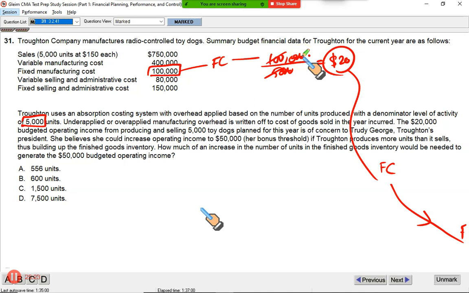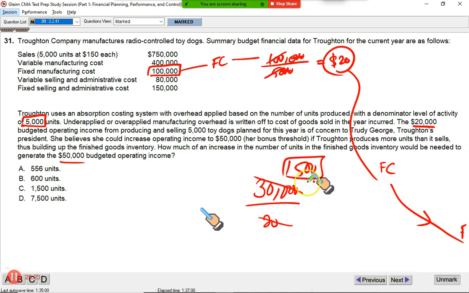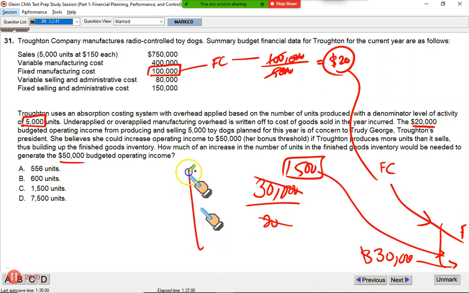So if every unit we produce takes $20 away from fixed cost and hides it in the closing stock, how many more units should we produce? Since we want to raise our profit from 20 to 50, we need extra 30,000 profit, and each unit we produce more can increase our profit by 20. So 30,000 divided by 20 means you have to produce 1,500 more units. Those 1,500 units multiplied by 20 will take away $30,000 of fixed cost into the closing stock, hide it there, and your profit goes up.